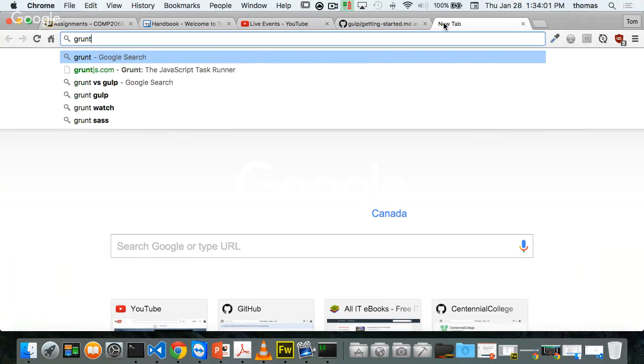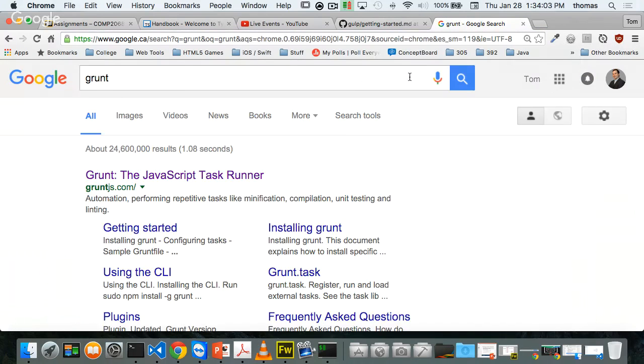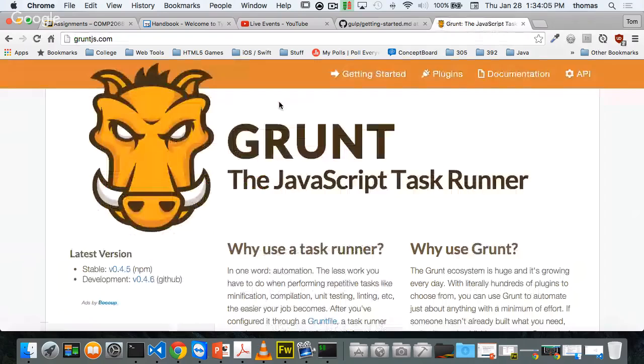And the older one that you might also see out there is called Grunt, right? So Grunt is another task runner that you can set up. Grunt is very popular. It was there before Gulp, and it's very similar to what we did in Visual Studio Code. We set up a task runner, and then again, you'd have to run it on the command line. So you run it one time every time you save. So if you're using Cloud9 or Brackets and it doesn't support transpiling in the IDE, you can run Gulp or Grunt and then do all your transpiling for you.